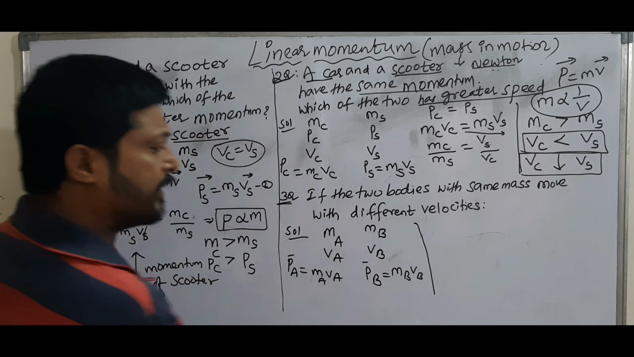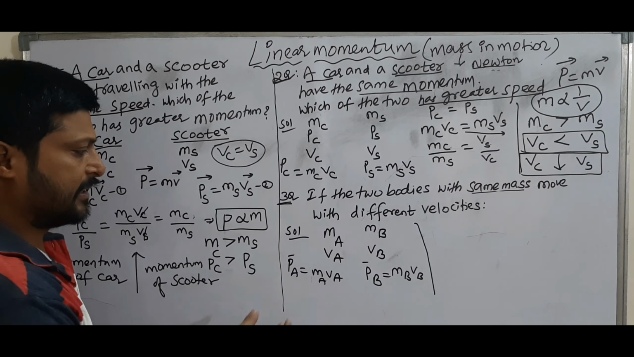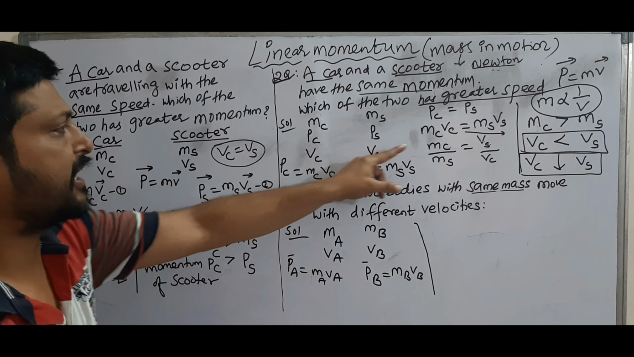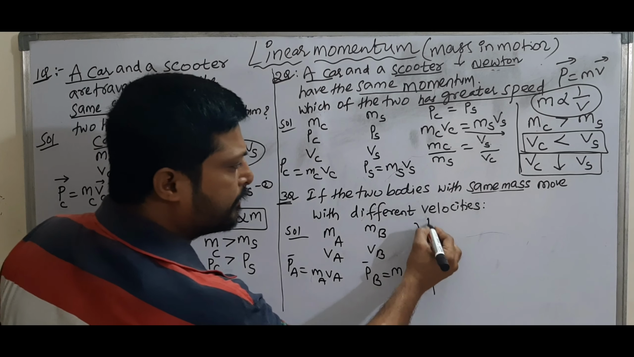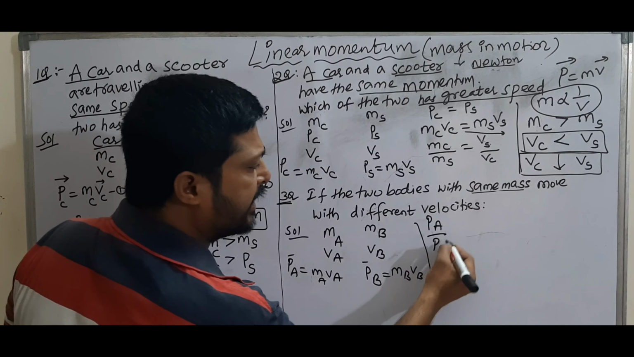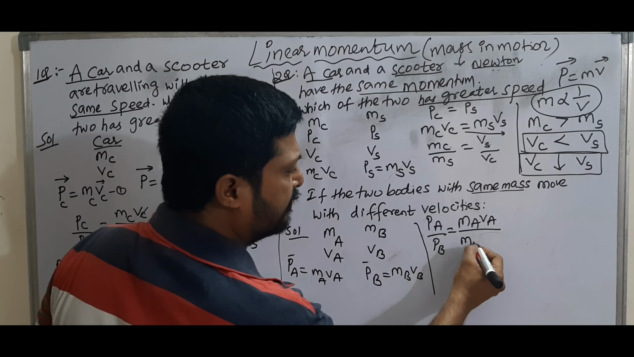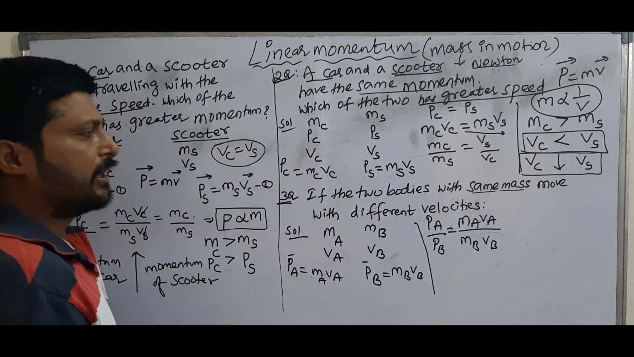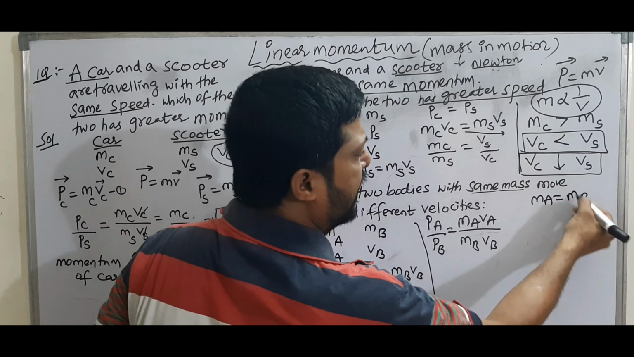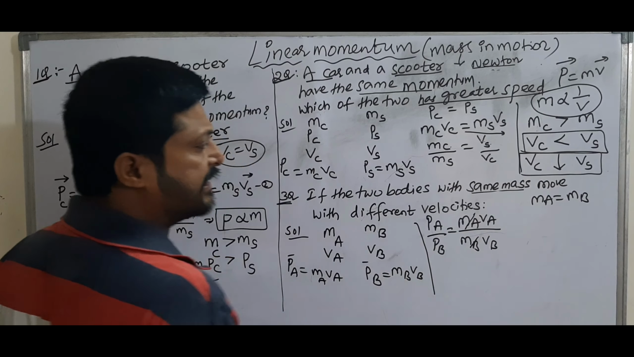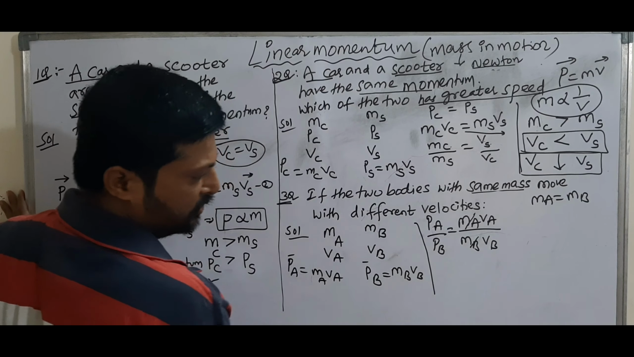Then see here. Two bodies with same mass. Only if momentum is the same can we relate like this, but here mass is the same. So the ratio PA by PB is equal to MA VA by MB VB. Mass of A and mass of B are the same, so MA and MB get cancelled. Then observe the momentum ratios and velocity ratios.